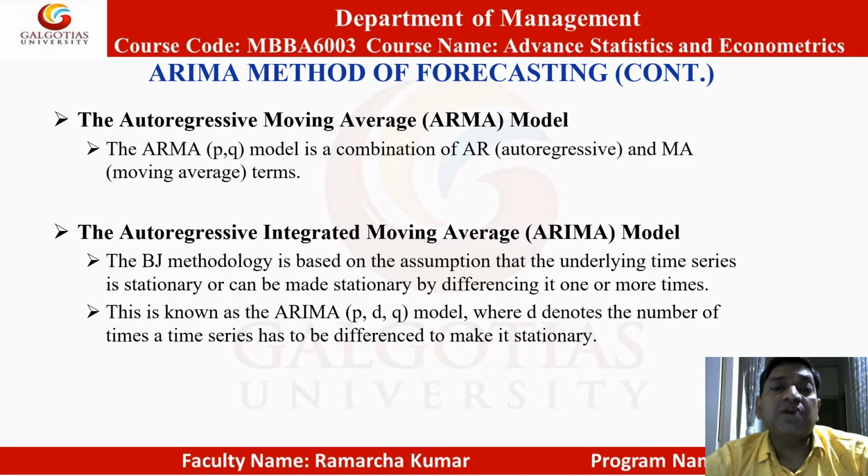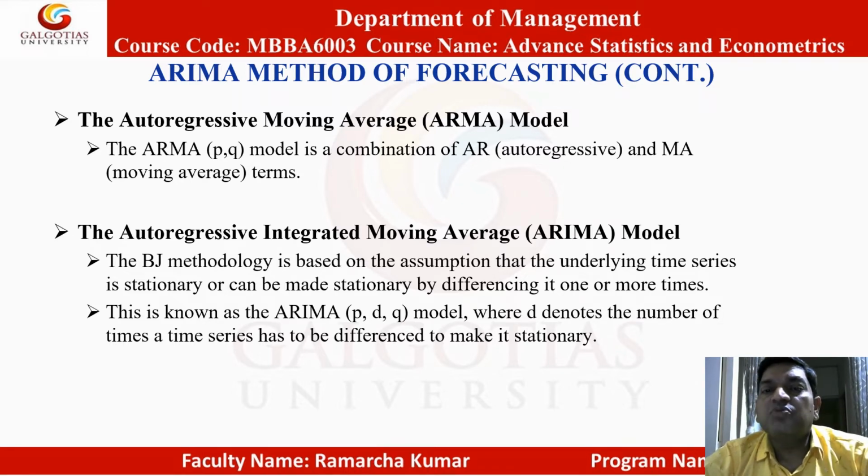So ARMA model. ARMA(p,q) model is a combination of AR, autoregressive, and MA moving average model. So (p,q) means p period lag in AR, autoregressive model, and q is lag in MA model. MA model is based on the residuals.